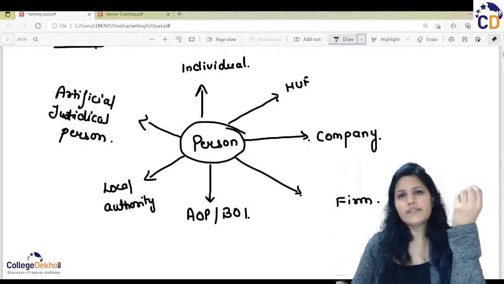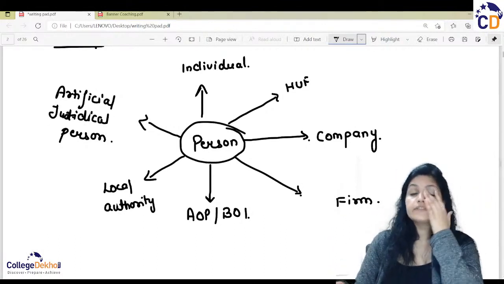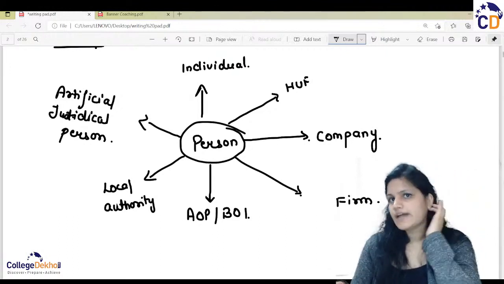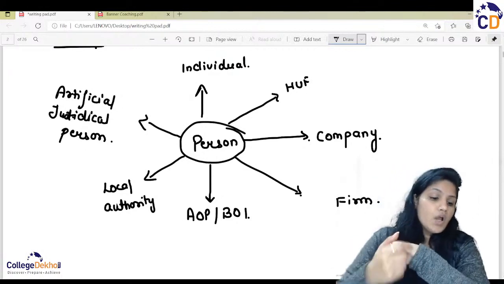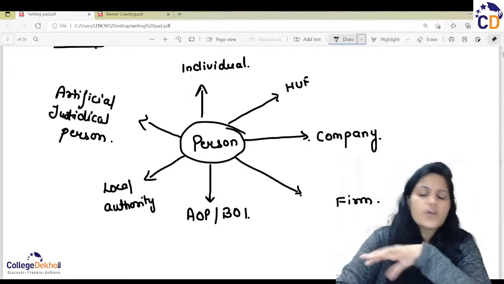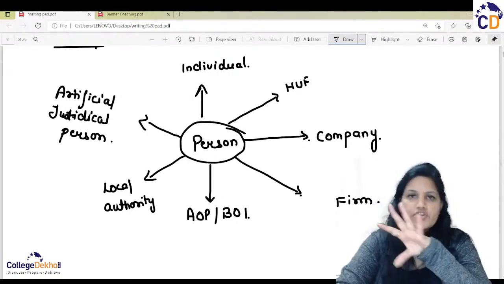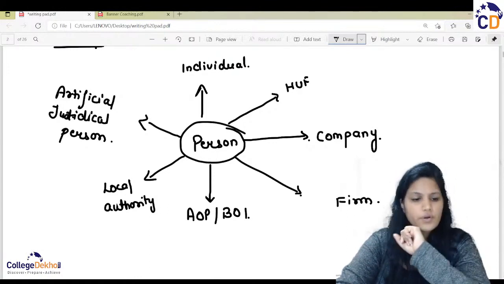Normally they do not have different tax rates; they also come under the slabs given for individuals, which we will discuss shortly. Local authorities, like local funds and municipal corporations, come under local authority.